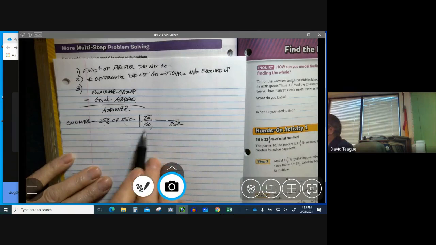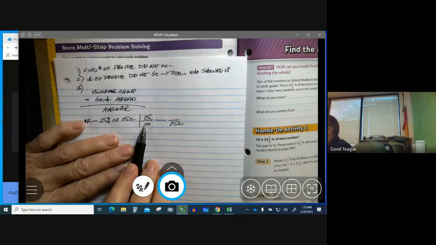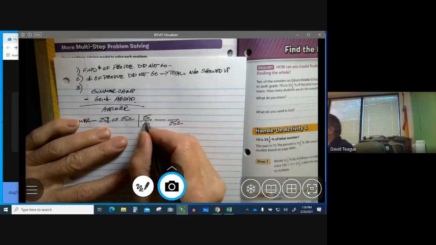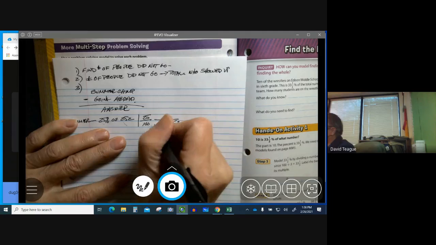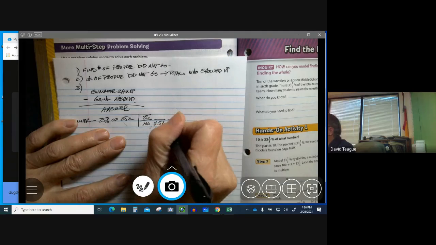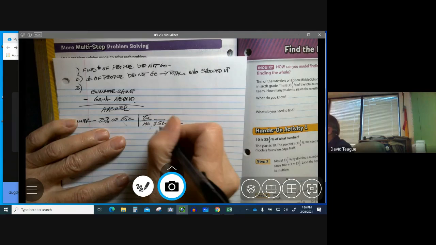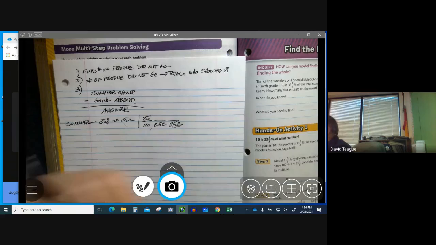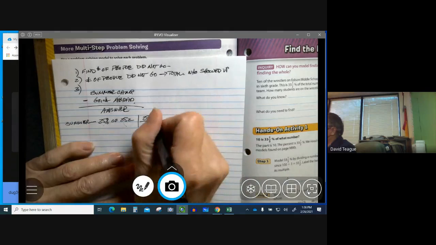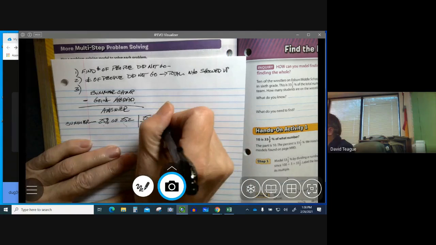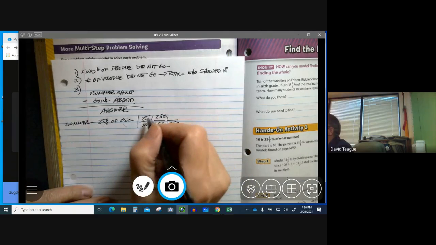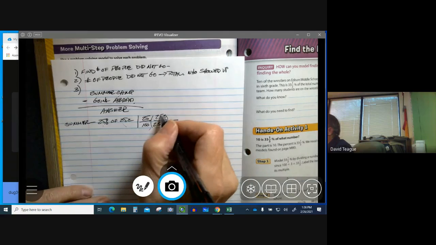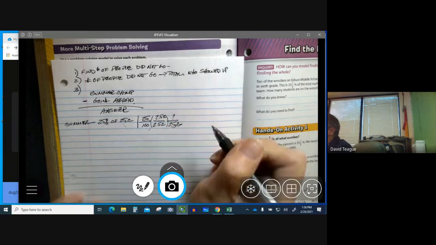Well, I'm using a multiple of 100, so it's real easy. All I have to do is move the decimal point. I have two zeros here, so I'm going to take my decimal point and go 1, 2. So if I multiply 100 times 2.52, I get 252. That's the scale factor. Whatever I do to the denominator, I have to do to the numerator. So we're going to take 25 times 2.52, and I'm going to get this number.